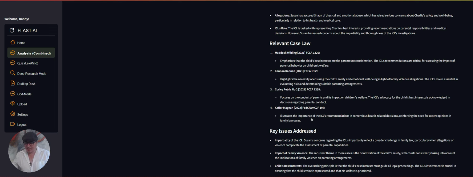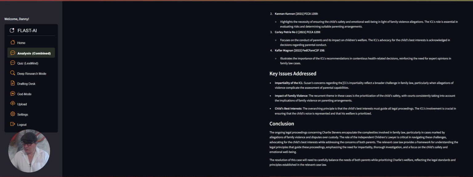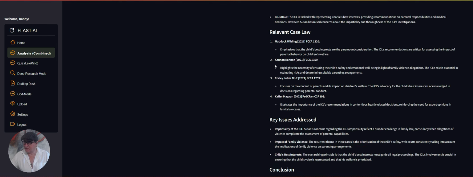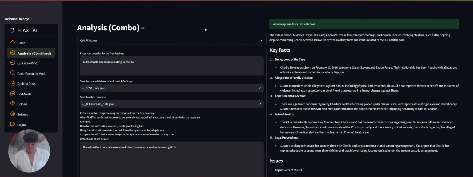The FLAST database is a database of cases coming out of the family court in recent years. The relevant ones here are from 2021 and 2022, and it's illustrating cases that not only involve an ICL, but relate to similar issues to those found in this particular case. We can look up these cases on FLAST, and you'll see they appear there with links to the actual judgments and so on. Okay, so that is the analysis combined.